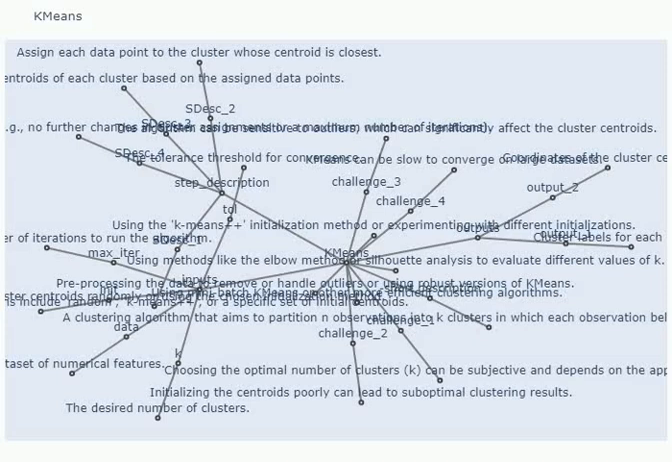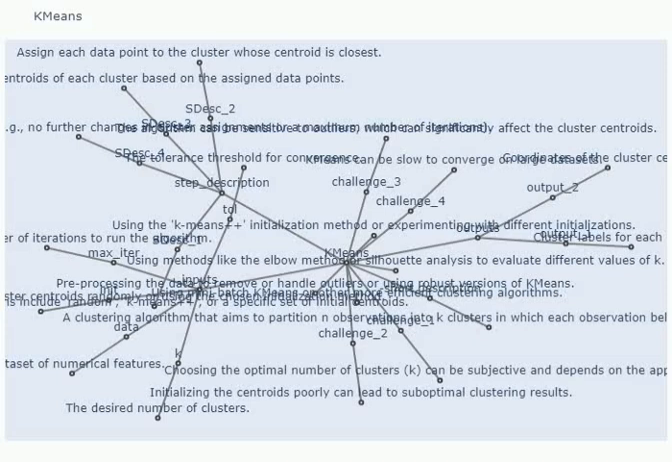K-means. Short description: an unsupervised machine learning algorithm that groups data points into clusters based on their similarity. Inputs. Data to be clustered: a dataset containing numerical features that will be used for clustering.